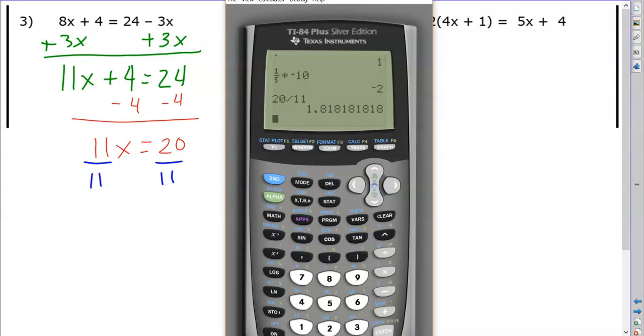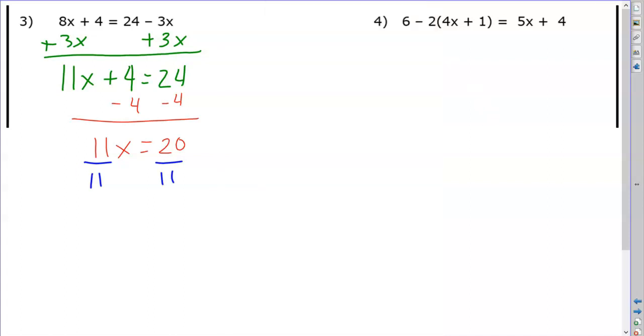I get a repeater. Now I could certainly write this with a repeating bar, but I know that I usually tell you not to do that. So if you don't get a terminating decimal, you simply leave your answer in fraction form. You just don't do the math. You just leave it here the way that it is.